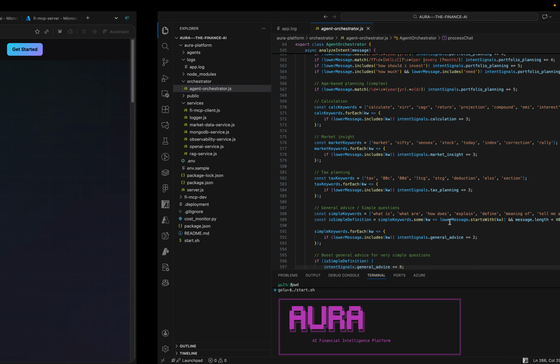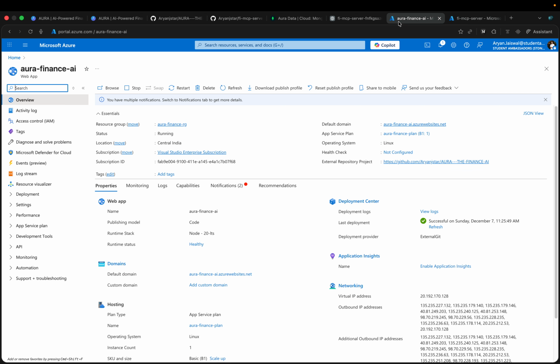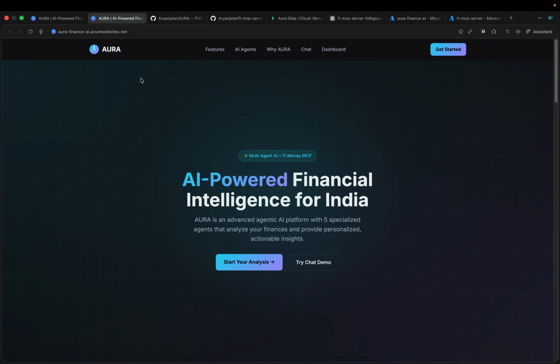Moving on to the deployments, this is the data set that we have used. We have cloned it into our system and deployed it on our own server on Azure. This is the Fi.Money MCP server, and the whole project has been deployed successfully on the Azure platform. So moving on to the working, let's get started.